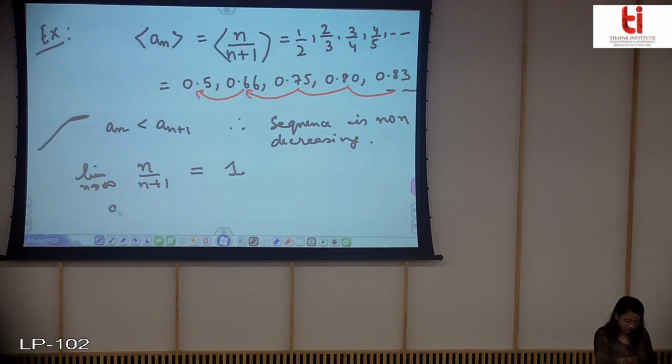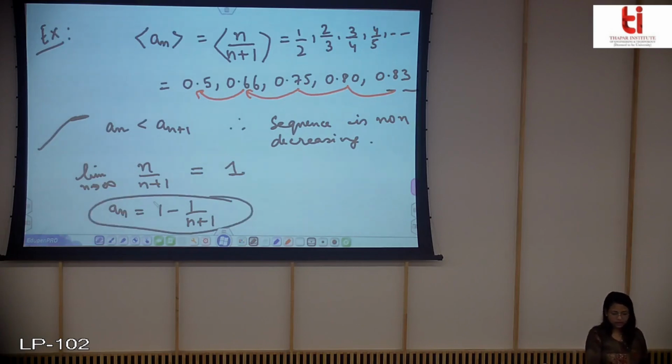Or you can write this as... From this also you can clearly see that an will have all its values less than 1. So 1 will be its upper bound, and it will be also its least upper bound.